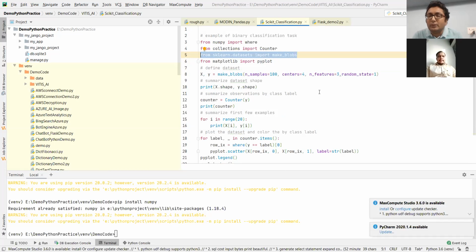From there I am utilizing the make_blobs dataset, which is used to create a dataset for classification algorithms. Suppose you have 7 days of product sales data. You want to classify on which days the product sold more.